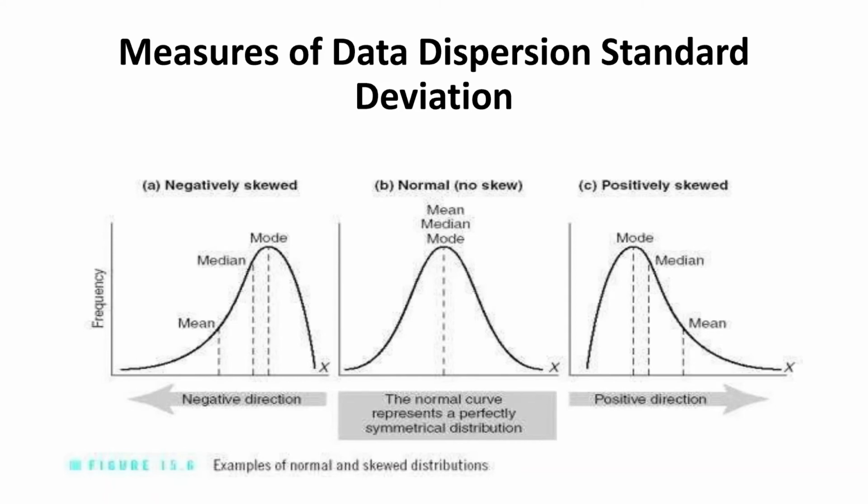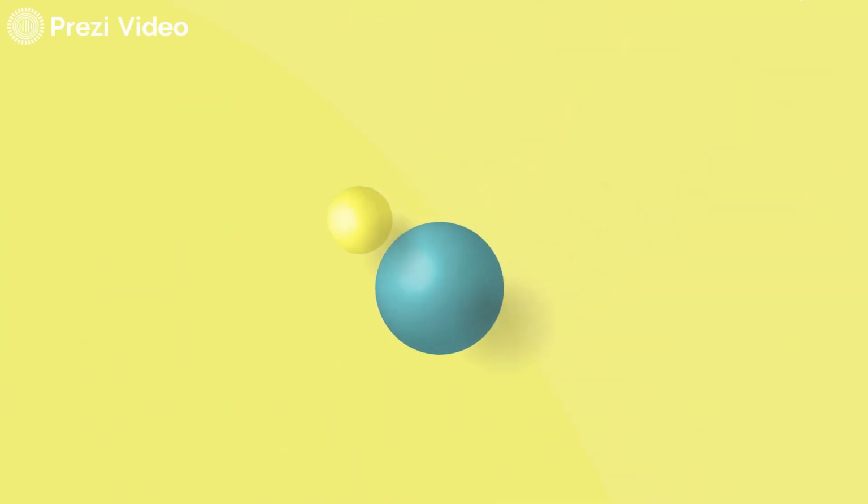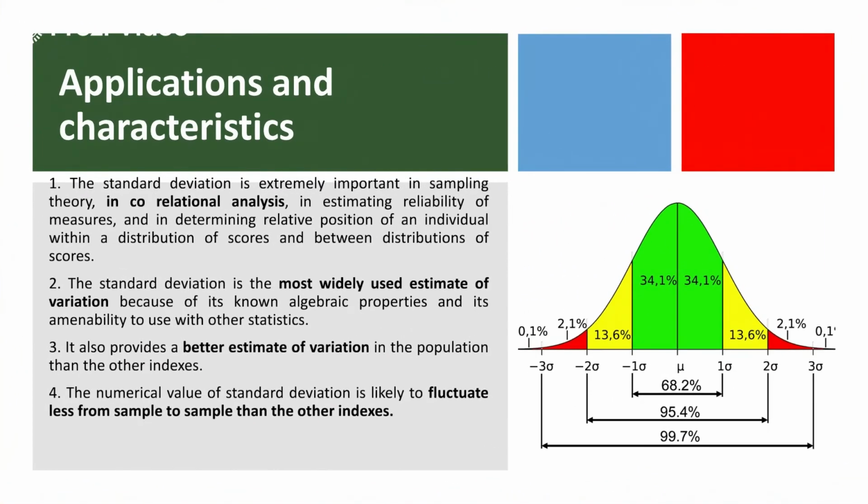So now there again can be two cases. The first is negatively skewed. Skewed simply means it is asymmetrical. So it can be negatively asymmetrical or positively asymmetrical. When we say negatively asymmetrical, you can see the graph how it looks. You have first the mean, then median and mode. Whereas when you see the positively skewed, you first get the mode, median and then the mean. So it is representing your positive direction. Always remember skewness means asymmetry.